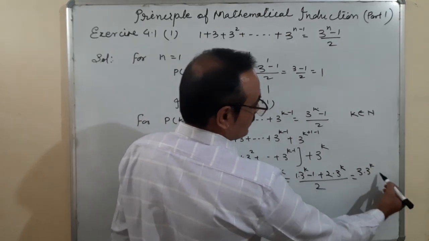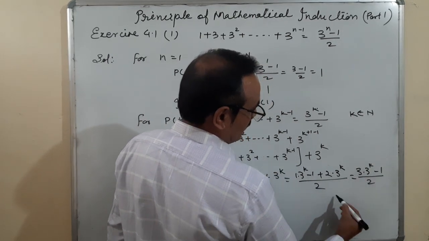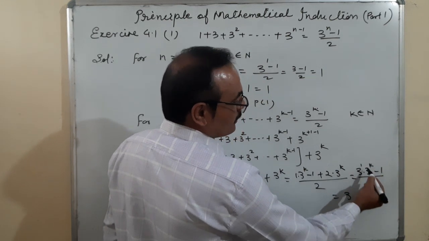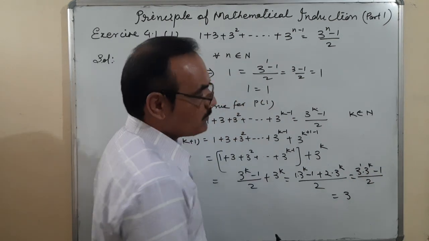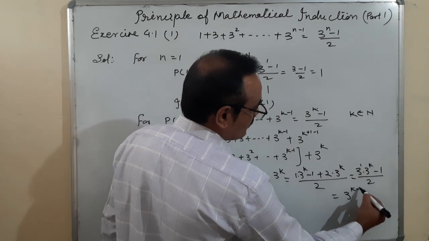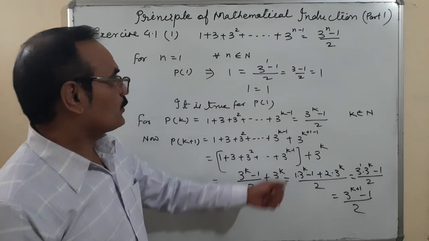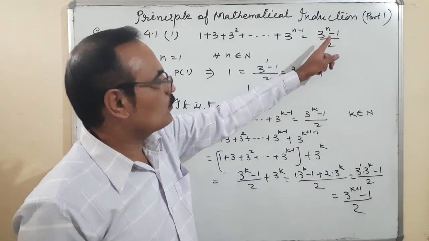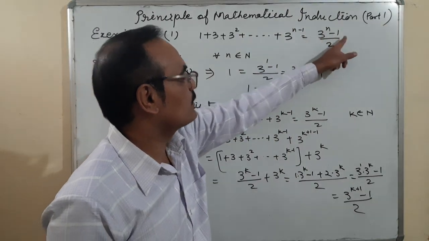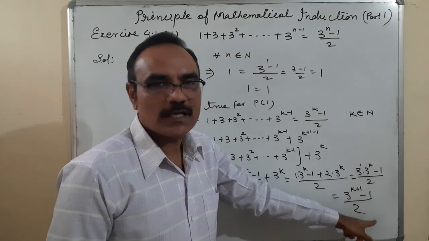Okay, minus 1 upon 2. And what does it mean? If the bases are same, then the powers will be added. So (3 to the power k plus 1 minus 1) upon 2, which is true. You can put here n is equal to k plus 1, then what is it? 3 to the power k plus 1 minus 1 upon 2.